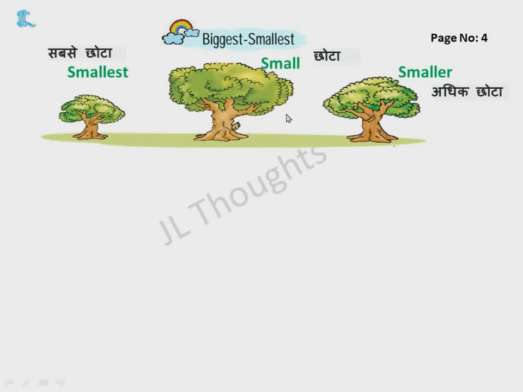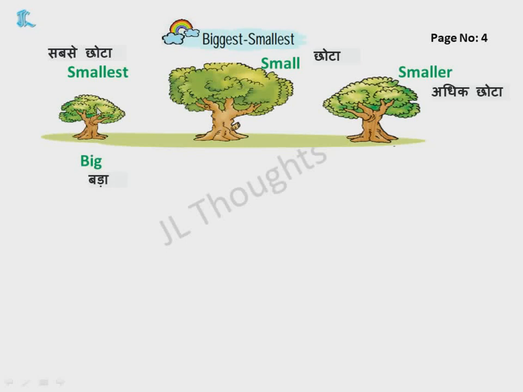So you should not confuse. Seeing this, you should not put it as smallest, because in this 3, which is the smallest, this is the smallest. So this is smallest, this is small, and this is smaller. Chota, adhik chota, sabse chota. Okay. Similarly, in the concept of big, bigger, and biggest also.